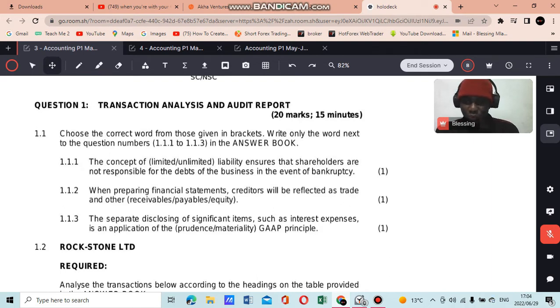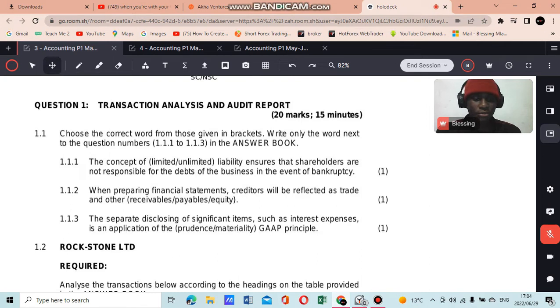So let's start with 1.1.1. They say the concept of limited or unlimited liability ensures that shareholders are not responsible for the debts of the business in the event of bankruptcy. So you have to understand what limited liability and unlimited liability are.